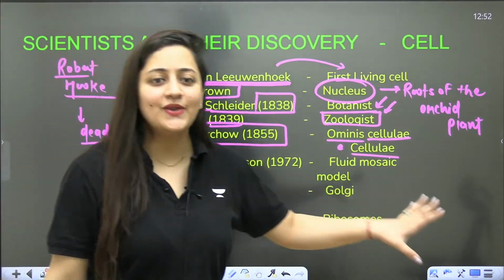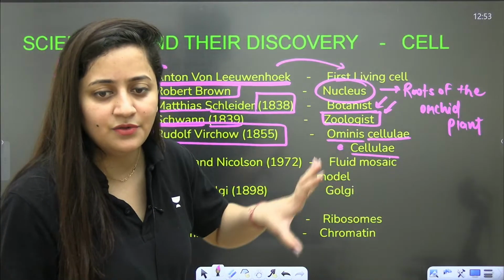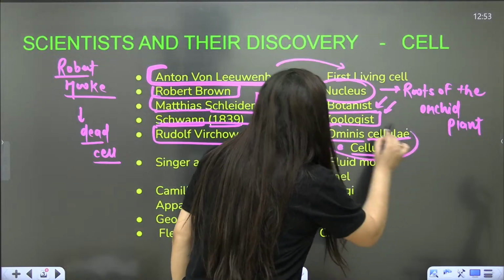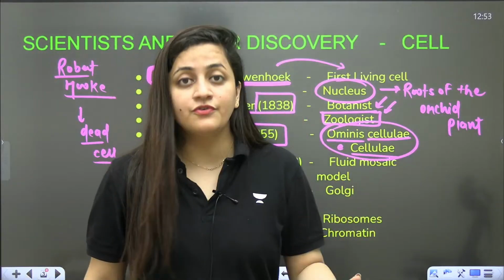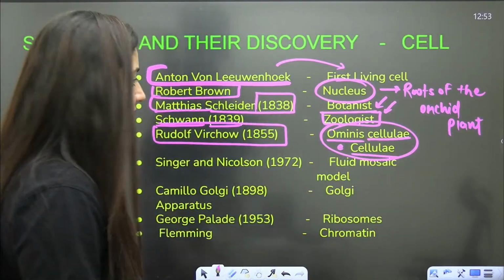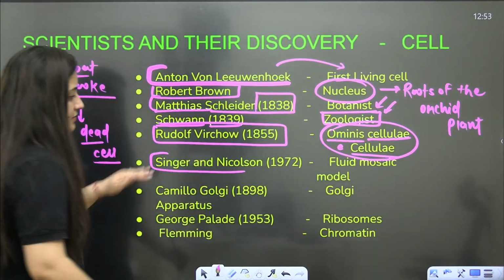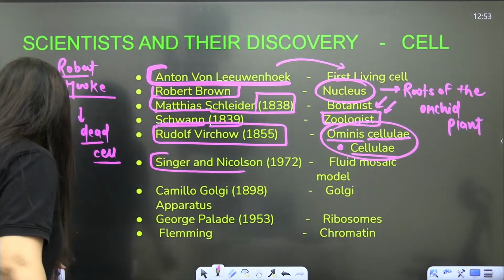Omnis cellula e cellulae. It's just like a mantra that you need to chant. It means that cells form from pre-existing cells. The next scientist we will discuss later.